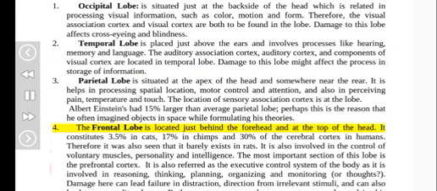4. The frontal lobe is located just behind the forehead and at the top of the head. It constitutes 3.5% in cats, 17% in chimps and 30% of the cerebral cortex in humans. Therefore, it was also seen that it barely exists in rats. It is also involved in the control of voluntary muscles, personality and intelligence.